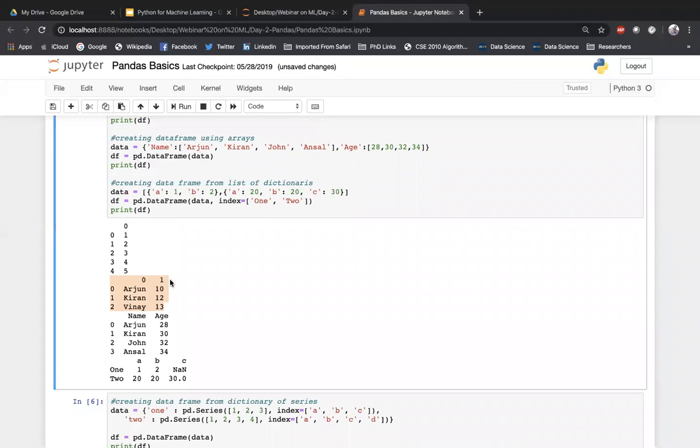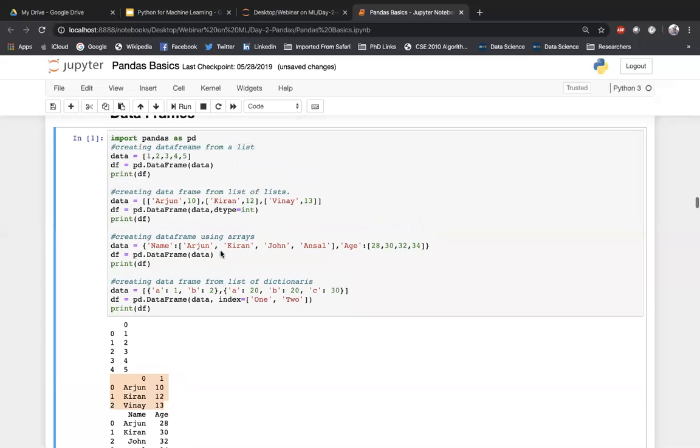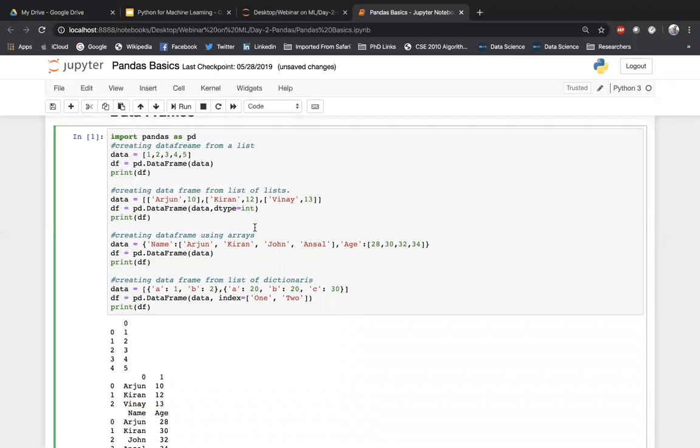So this is the 0th column and this is the first column. In order to avoid the default indexing and give some column headers, you need to give this attribute called columns, so name and age. And dtype is the same as what we saw yesterday in NumPy. You can just mention whether it is an integer or a float or whatever.